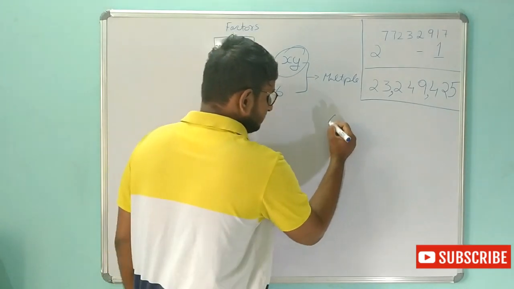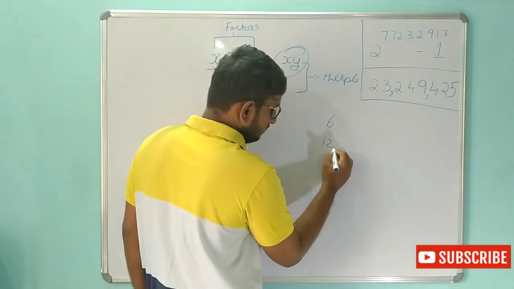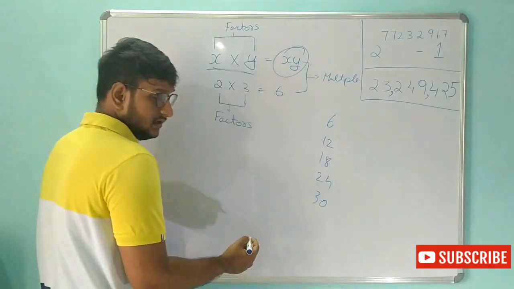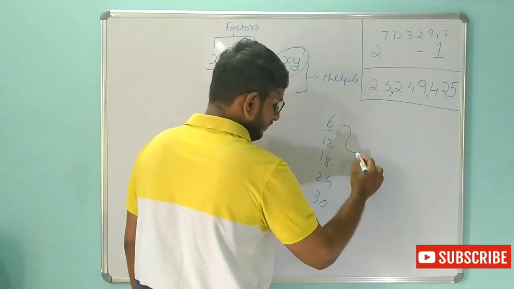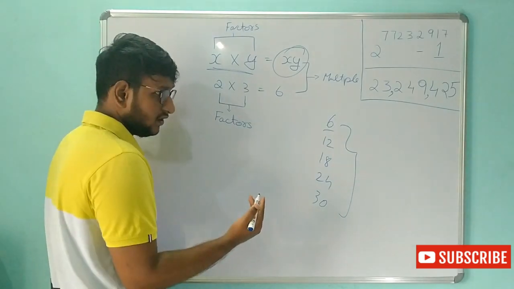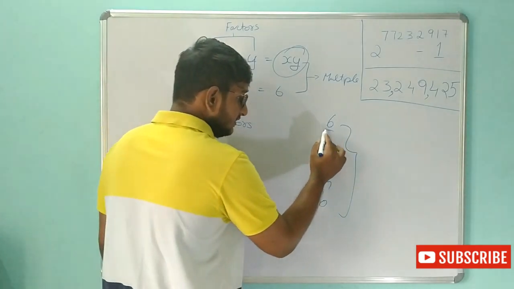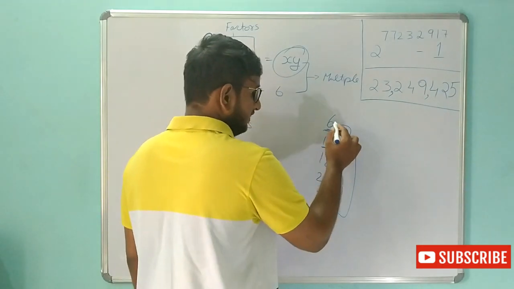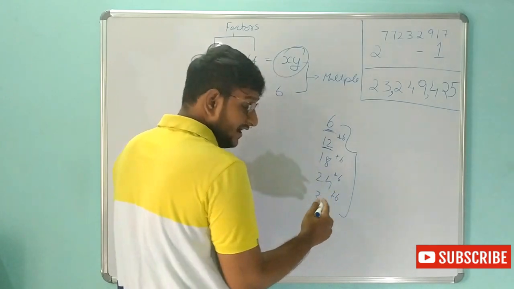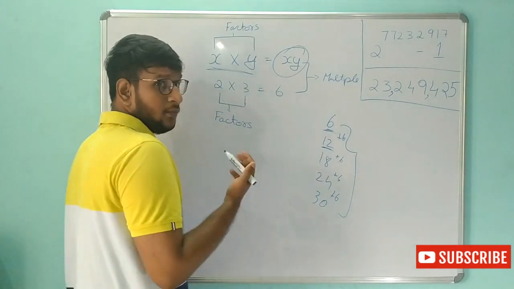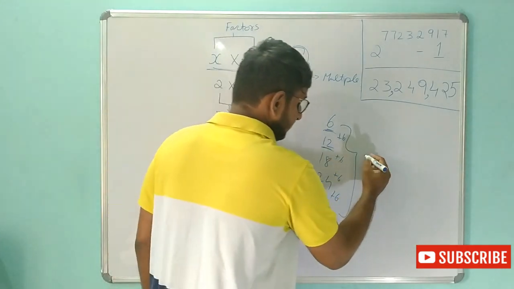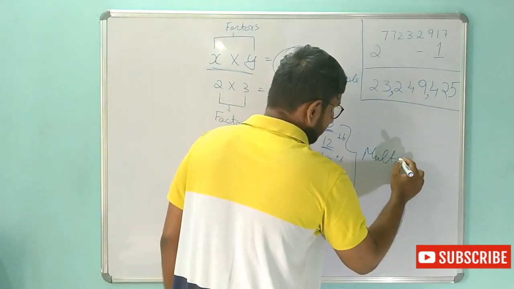So if someone asks what is a multiple of 6, you will say 6, then 12, then 18, then 24, then 30. You will say that these are the multiples of 6, because we are adding 6 multiple times. Okay, remember, you are adding 6 plus 6 plus 6 plus 6 plus 6. So if someone asks what is the multiple of 6, you have to add 6 multiple times and say the answer. So this is called a multiple.